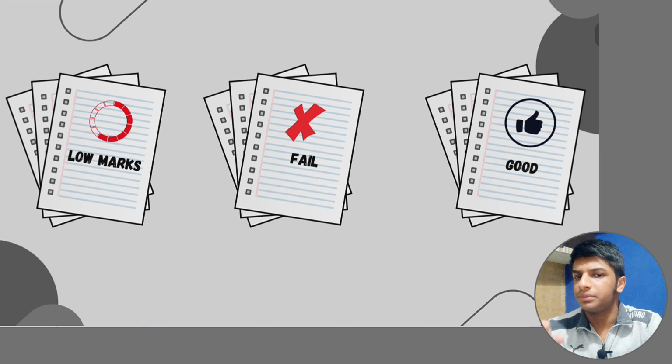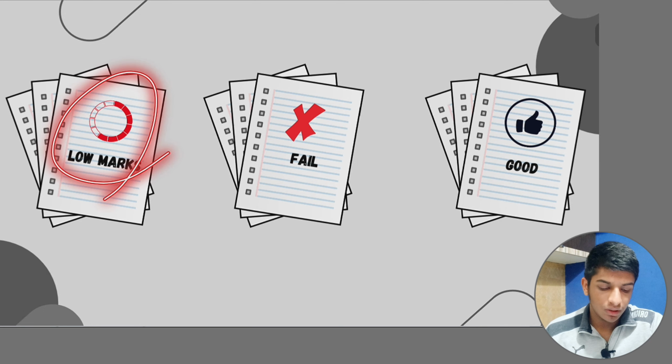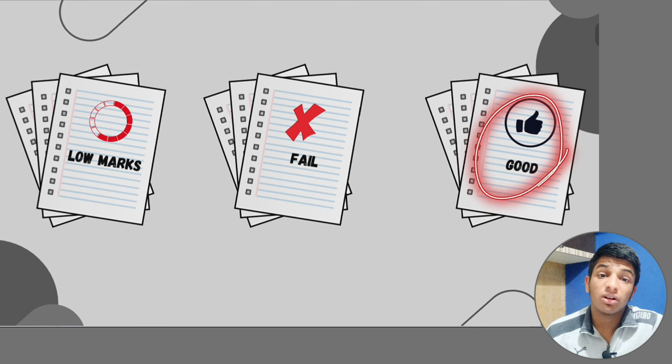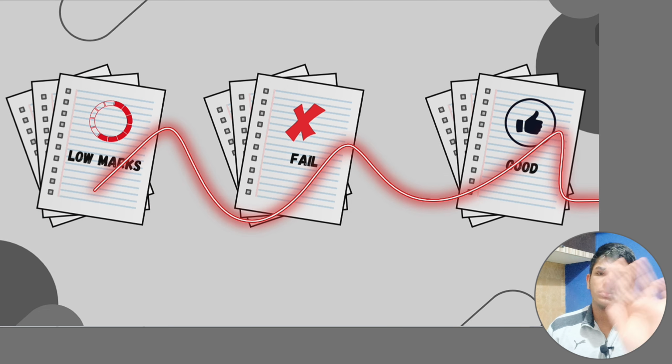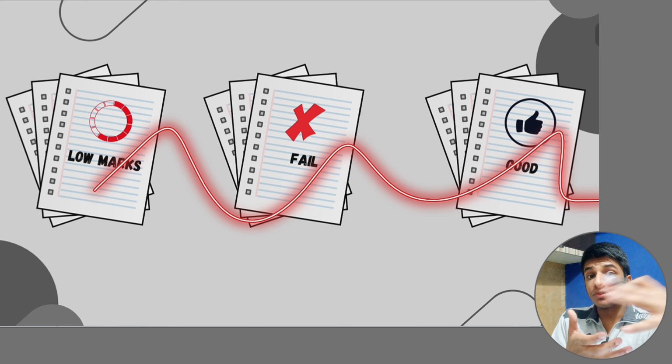Whether you're first or second PUC student, overall first unit test ಆಯಿತು ಅಲ್ವಾ, what is the outcome? Low marks ಬಂತು ಅಥವಾ ಗುಡ್ ಮಾರ್ಕ್ಸ್ ಬಂತು, ಆವ್ರೇಜ್ ಬಂತು, ಬಟ್ ಐ ಆಮ್ ನಾಟ್ ಸ್ಯಾಟಿಸ್ಫೈಡ್, ಅಥವಾ ಫೇಲೇ ಆಯಿತು, ದಿಸ್ ವಿಲ್ ಬಿ ಯುವರ್ ಔಟ್ಕಮ್. And no matter what outcome you are into, let me tell you, there are a set of things which you have to do.